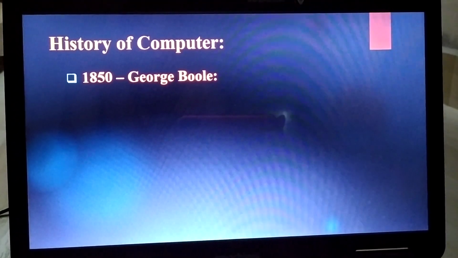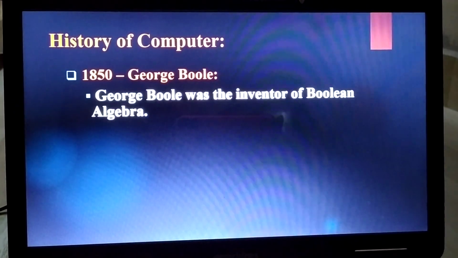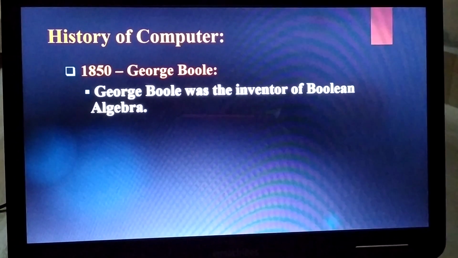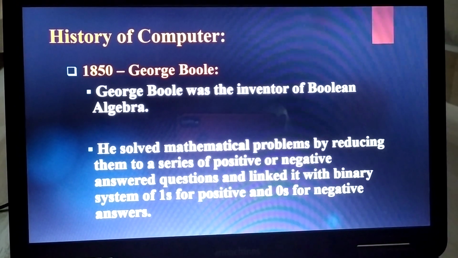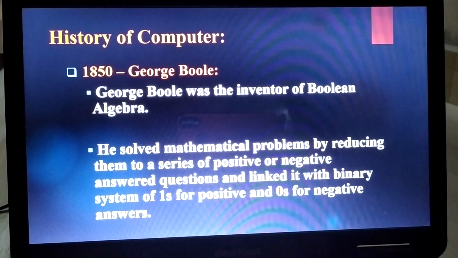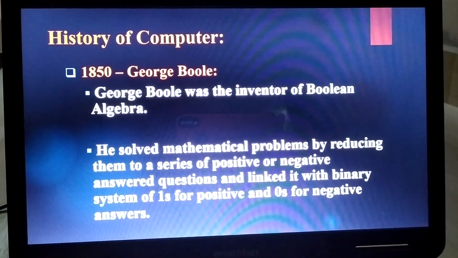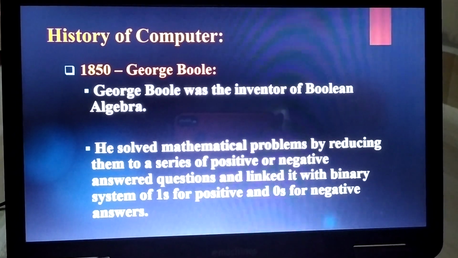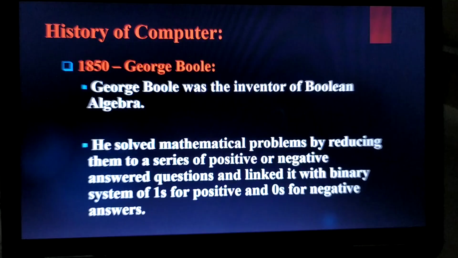Next one, George Boole. Who was George Boole? George Boole was the inventor of Boolean algebra. He solved mathematical problems by reducing them to a series of positive or negative answered questions and linked it with the binary system of ones for positive and zeros for negative.